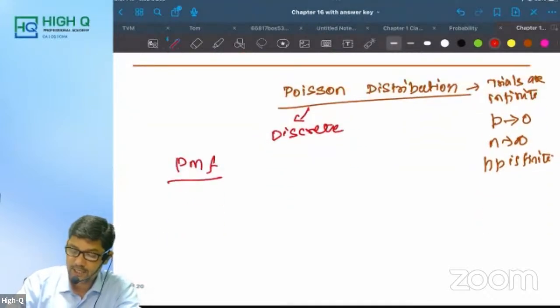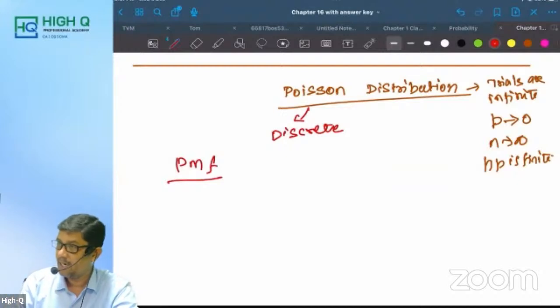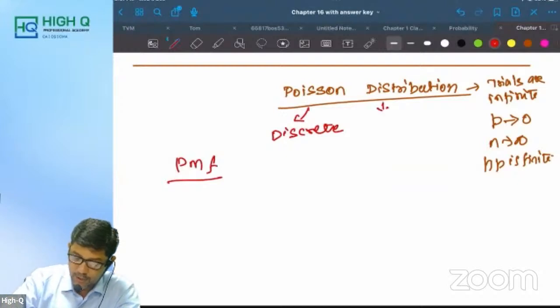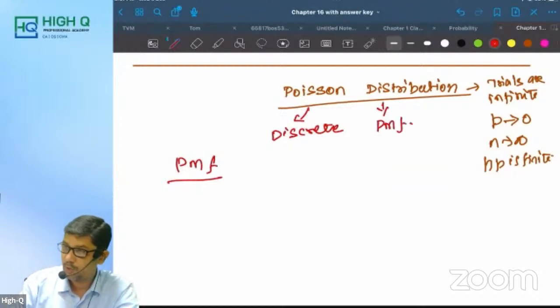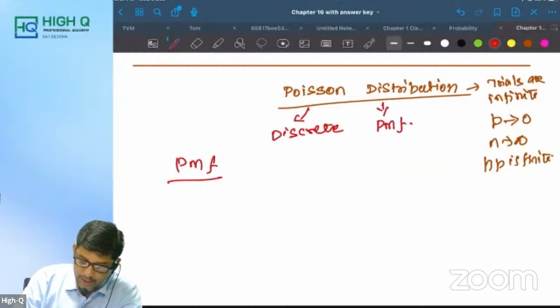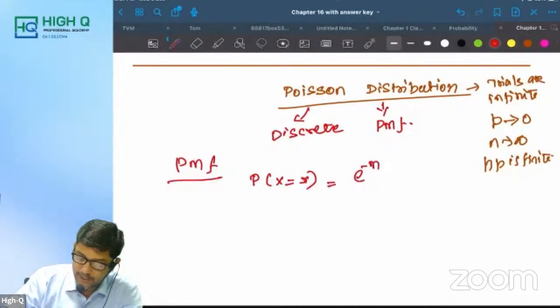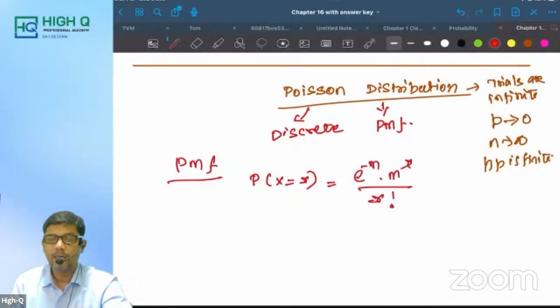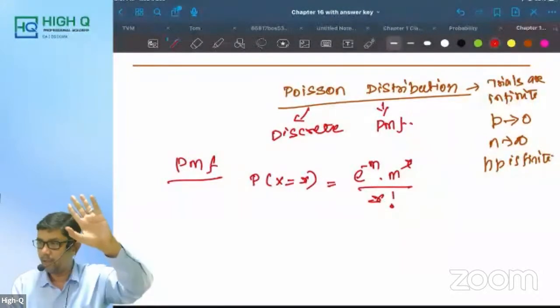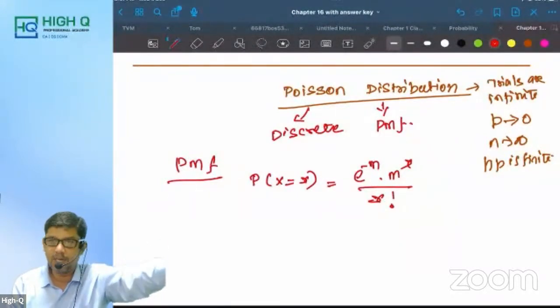In Poisson distribution, trials are infinite: P tends to 0, n tends to infinity, and np is finite. It is a discrete distribution, and it has a probability mass function. The probability mass function is P of X equal to x is equal to e power minus m, m power x, divided by x factorial. In 99% of cases, the e value will be given to you.